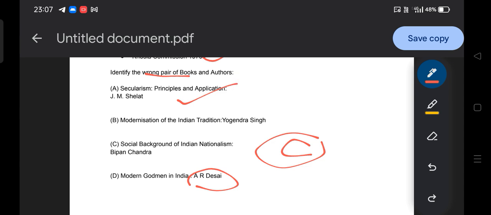Secularism Principle and Application is by J.M. Selot. Modernization of Indian Tradition, Yogendra Singh. Modern Godman in India, A.R. Desai. So option C is incorrect because Social Background of Indian Nationalism was written by A.R. Desai. This is how they ask questions on different books and articles with respect to modernization and the concept of development. Modern Godman, modernization, secularism: these are concepts reflecting the idea or theory of development or modernization, so you have to remember different books with respect to that.